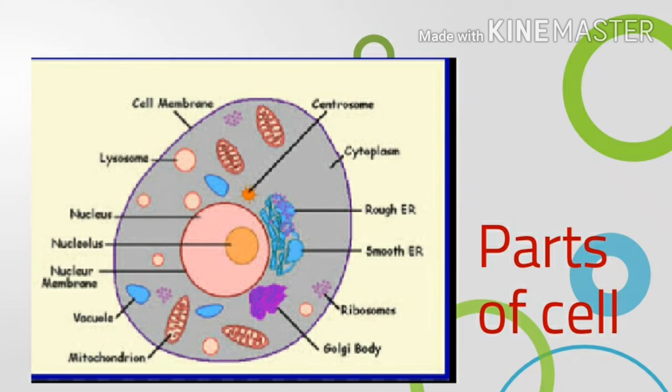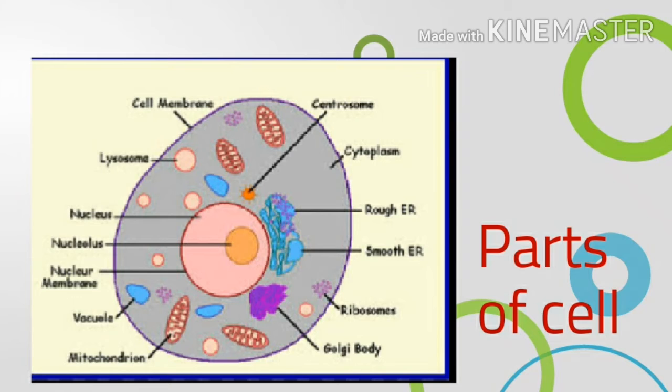Third, nucleus. Nucleus is a large spherical organelle present in all the cells. Nucleus controls all the activities of the cell. Next, mitochondria. Mitochondria are the tiny rod-shaped or spherical organelles which are found in all the cells.